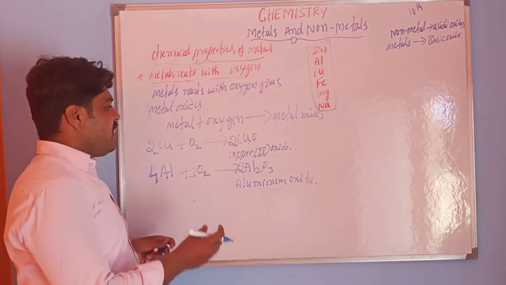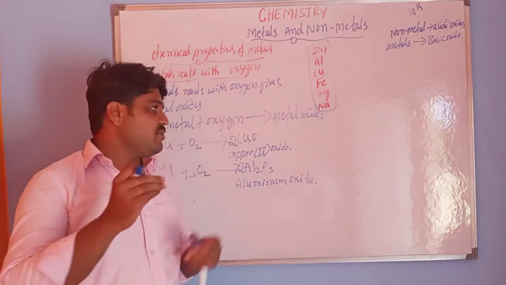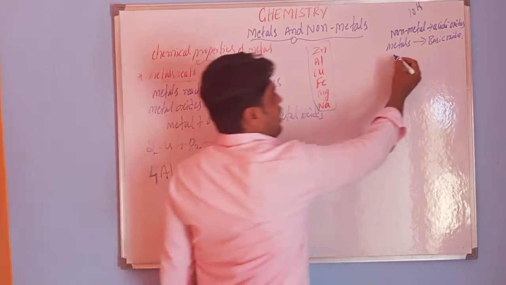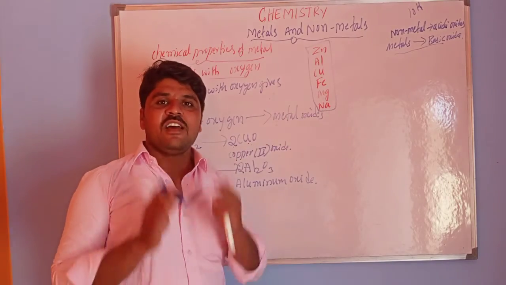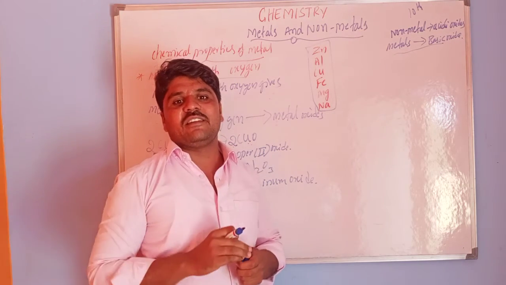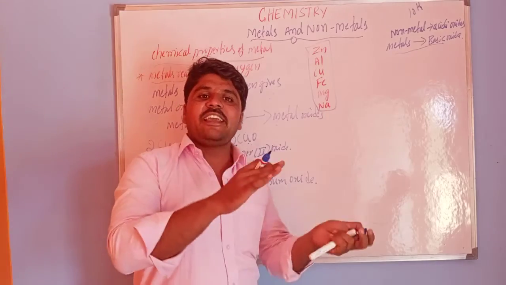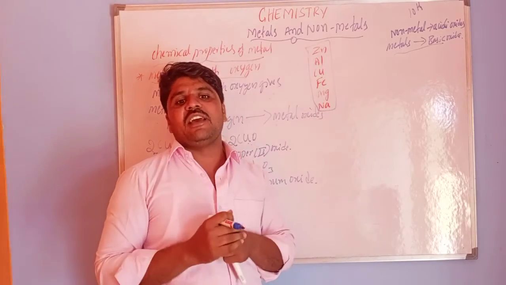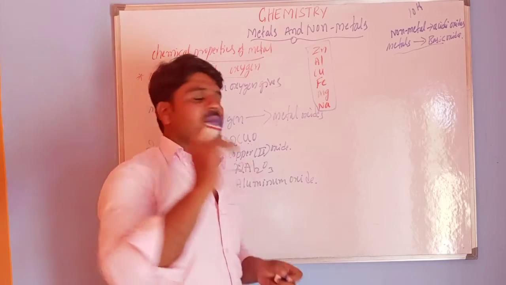We know that metal oxides are basic in nature, but some metal oxides show both acidic as well as basic behavior. Such metal oxides we call amphoteric oxides.